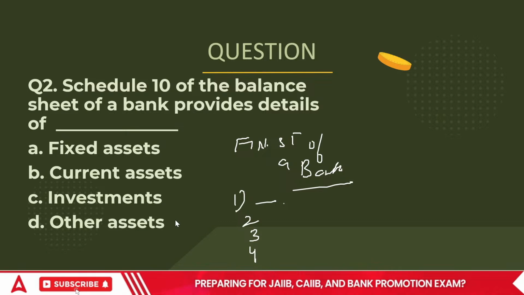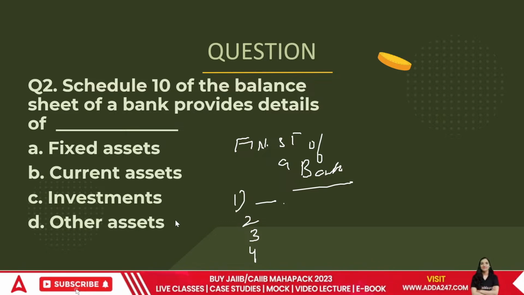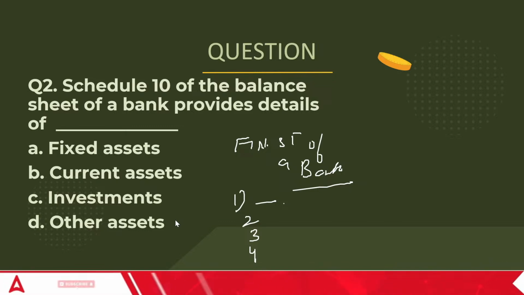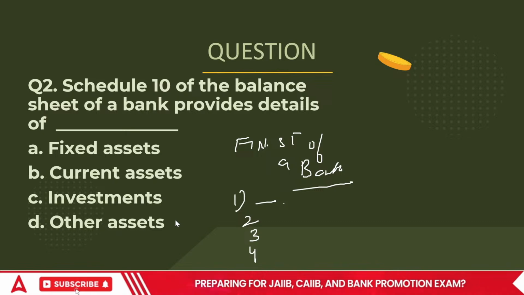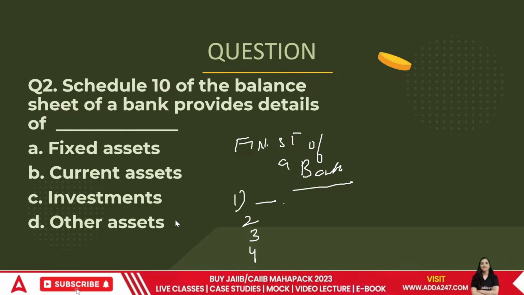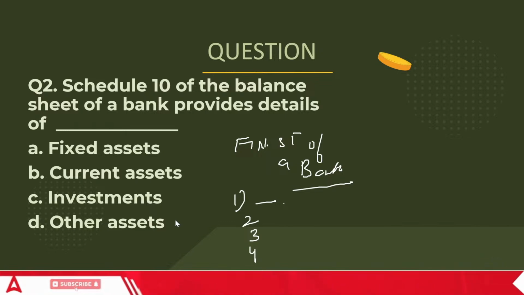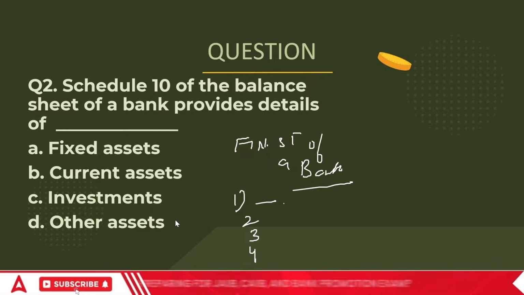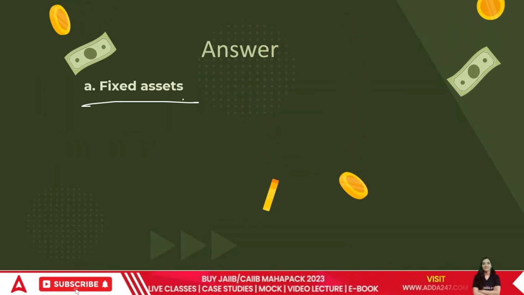The first schedules up to 5 and 6 are specifically for the liabilities, and the later ones are for the assets. So when we talk about schedule 10, schedule 10 is for fixed assets.